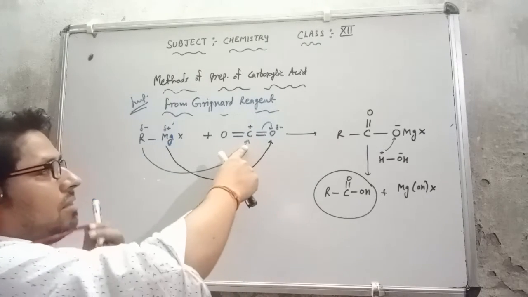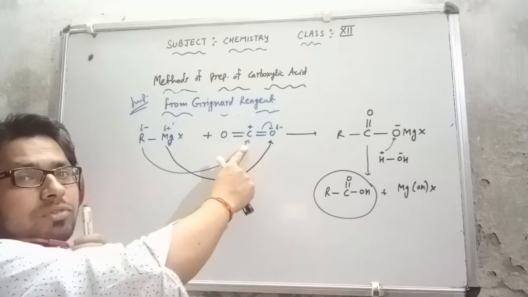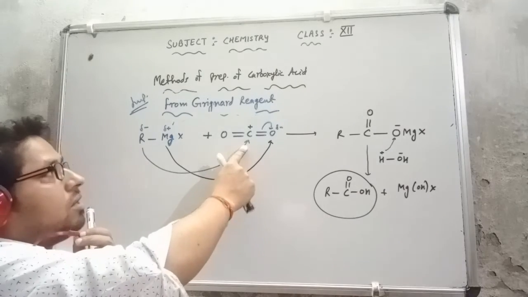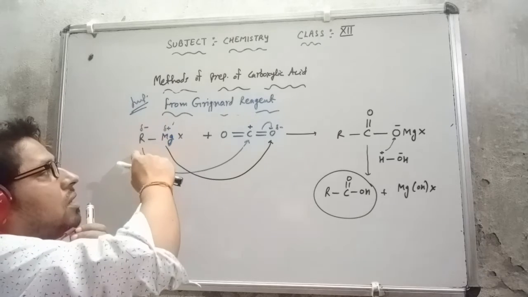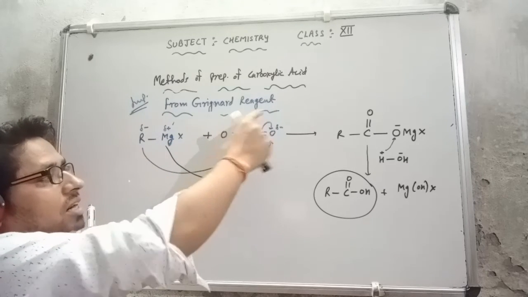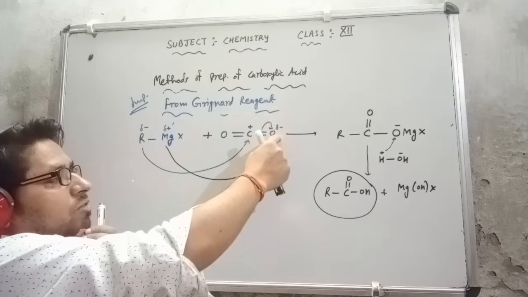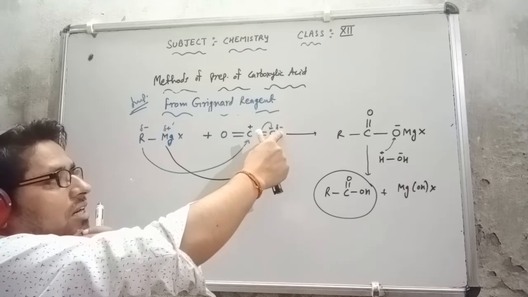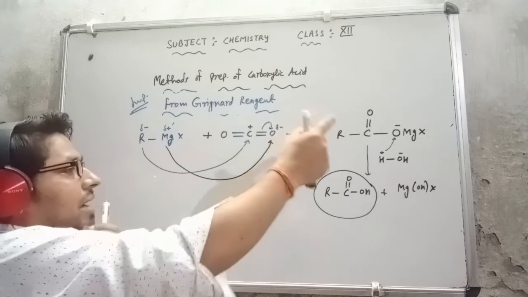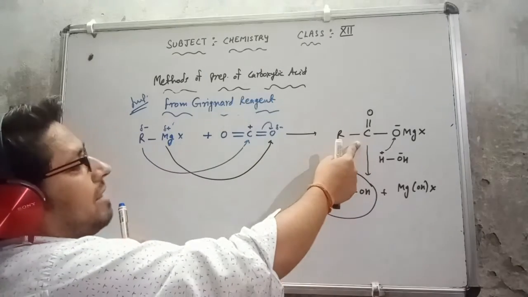So on the carbon, which is electron seeking, fewer electrons are available on this carbon. This negatively charged alkyl group will give its electron to this carbon, because it is positively charged. Then this bond will be transferred towards the oxygen, which is negatively charged and more electronegative. So MgX will attack this oxygen, and we get the intermediate product.